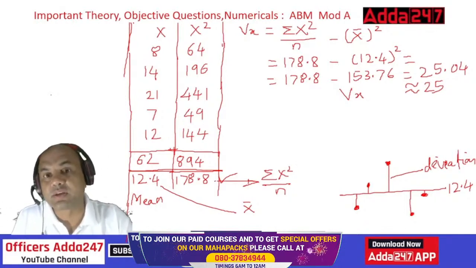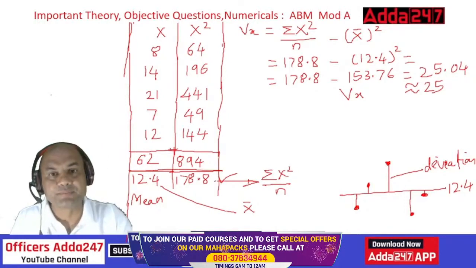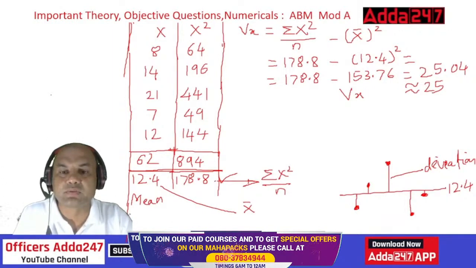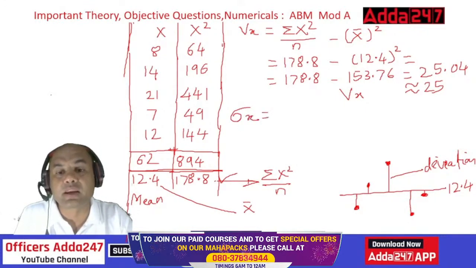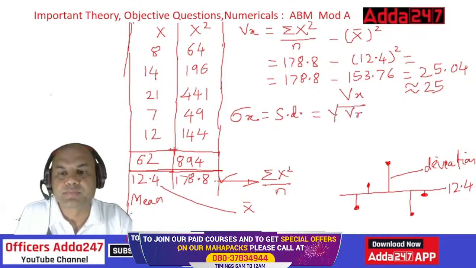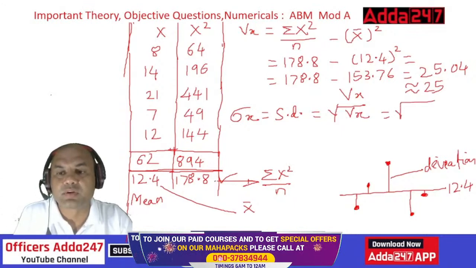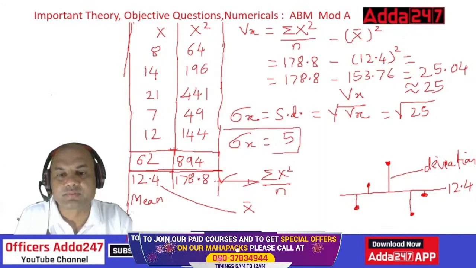So now what did I tell you? In the start of the problem, I told you that I'll be giving you deviation also. So standard deviation formula is always written as psi x. Or in a book they write it nowadays SD. Okay. So SD equals square root of variance. So what is square root of variance? Square root of 25. So that is equal to 5. So standard deviation of psi x equals 5.